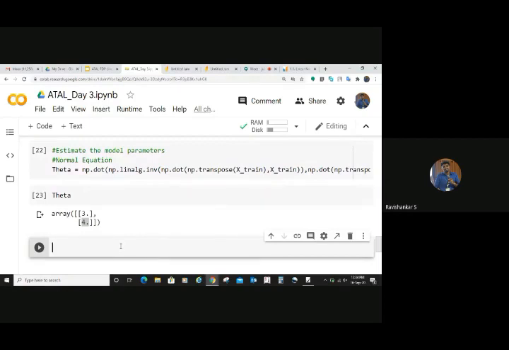Now the same thing we are going to do with the help of some scikit-learn libraries. See, everything you can do with the help of scikit-learn libraries easily. Easily you can do all the things with the help of scikit-learn libraries. Very easily. You don't have to worry about the mathematics behind it.